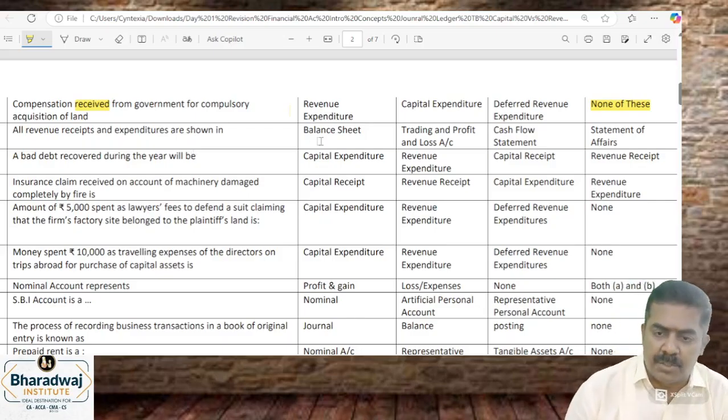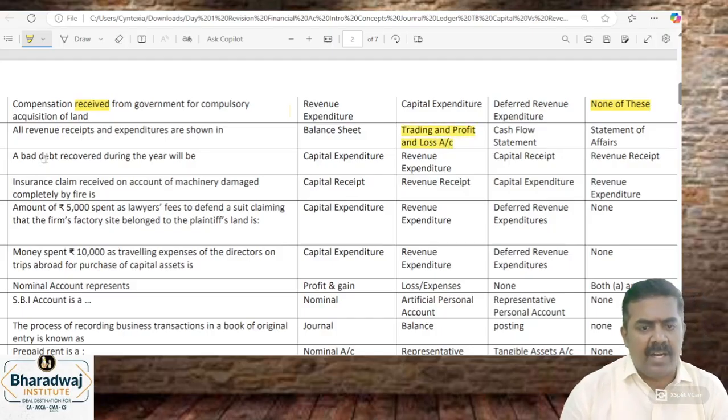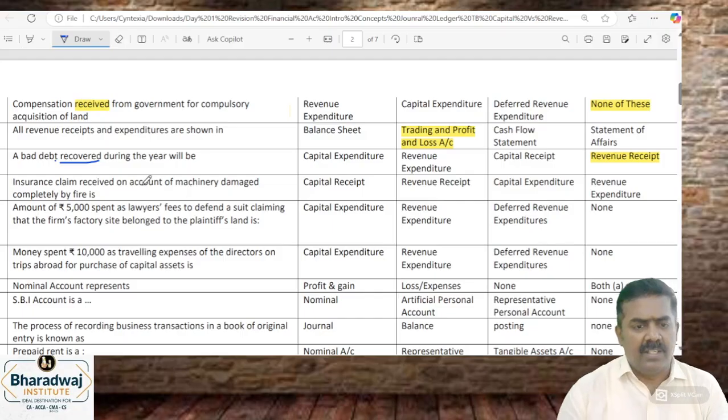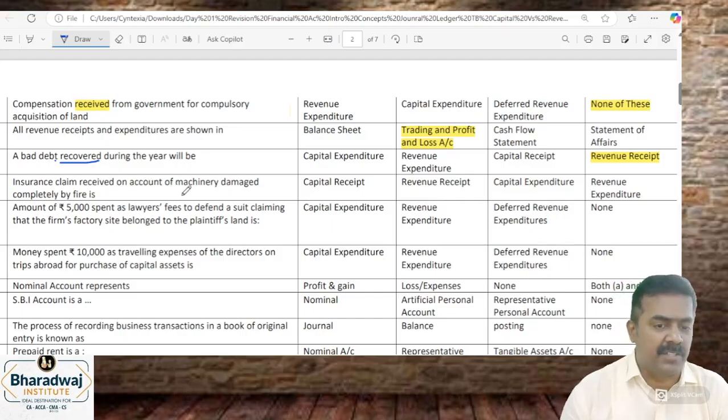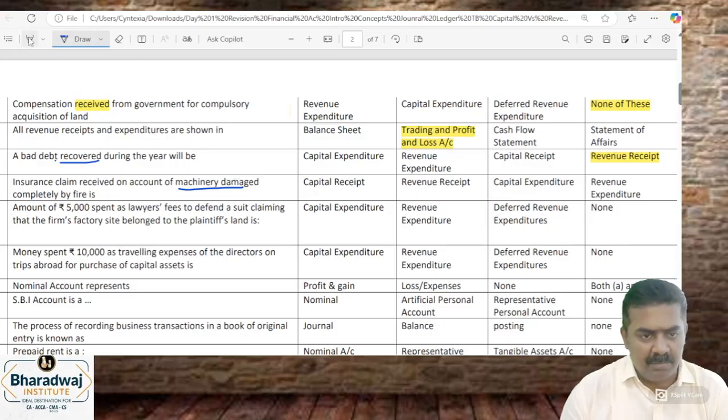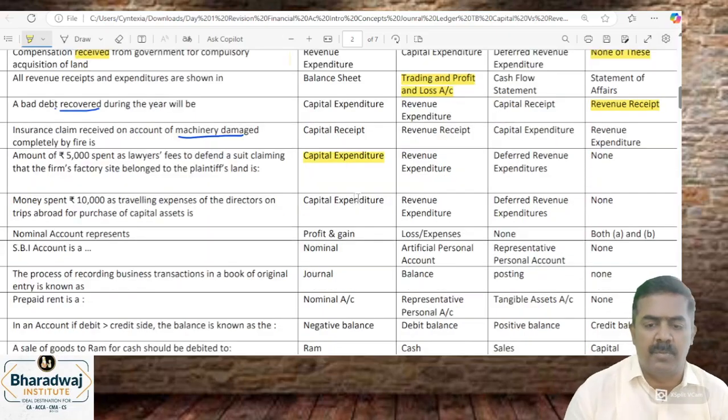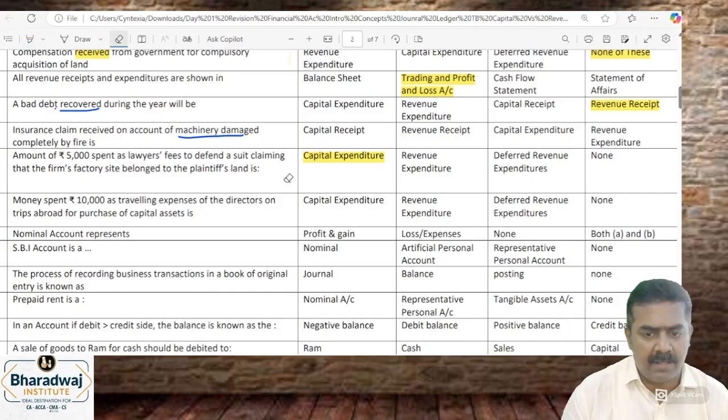All revenue receipts are shown in which one? Trading P&L. Bad debts recovered during the year will be a revenue receipt. Bad debts recovered na நம்ம வாங்குறோம். Insurance claim for machinery damaged. Next receipt. Capital receipt. Machinery purchase பண்ணது capital expenditure. அதை சேல் பண்ணாலும் சரி, இன்சூரன்ஸ் வாங்கினாலும் சரி, there is going to be which one? Capital receipt.